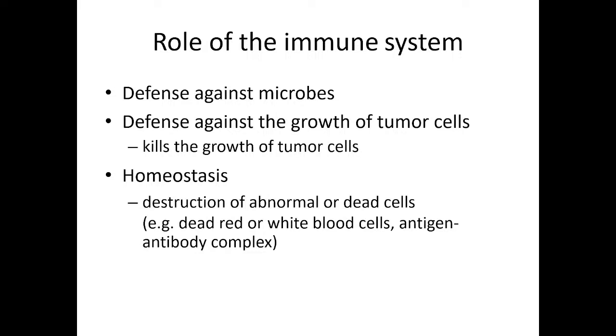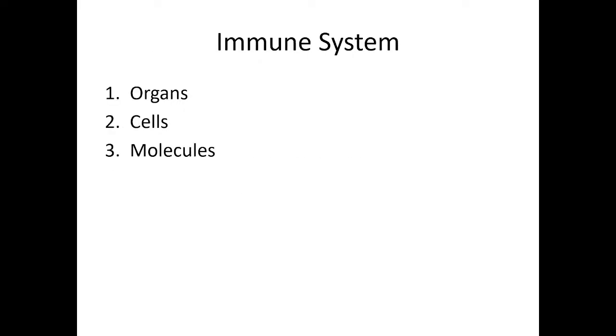Then it is also important for maintenance of homeostasis. A lot of cells are being destroyed continuously in our body for cell renewal, and the immune system again plays an important role in this maintenance of homeostasis. Anyone, what is homeostasis? Maintenance of a constant internal environment.